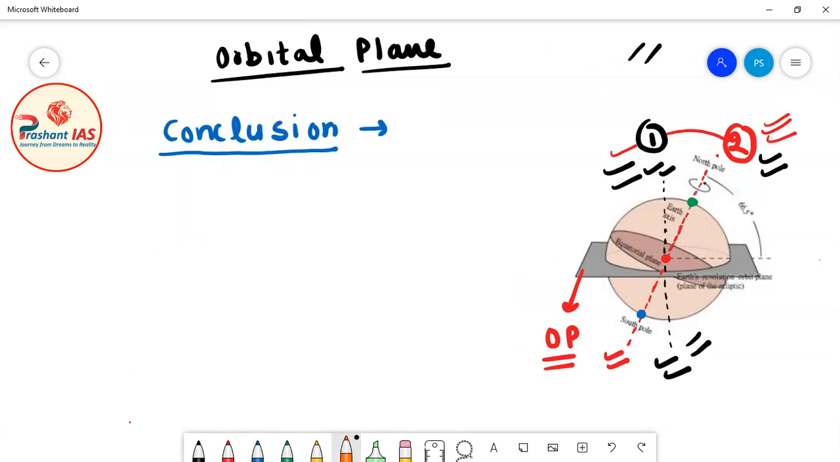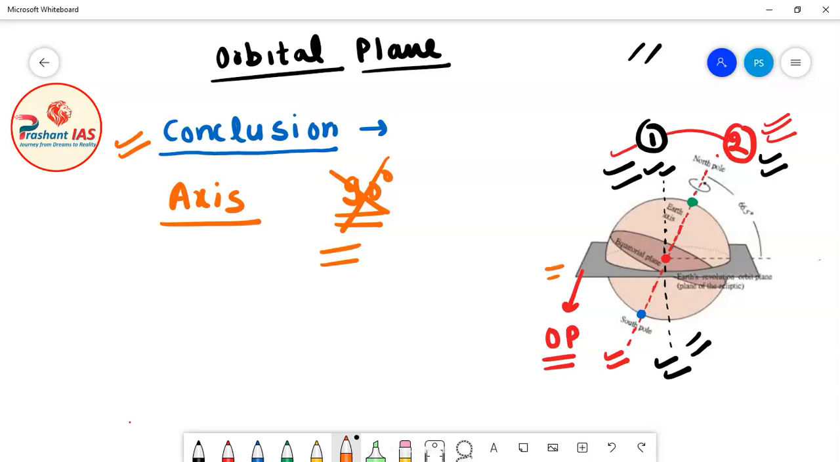So friends, what conclusion we can draw from this entire story? So we can say that the axis of rotation of Earth is not perpendicular, it is not at 90 degrees with respect to the orbital plane of Earth.